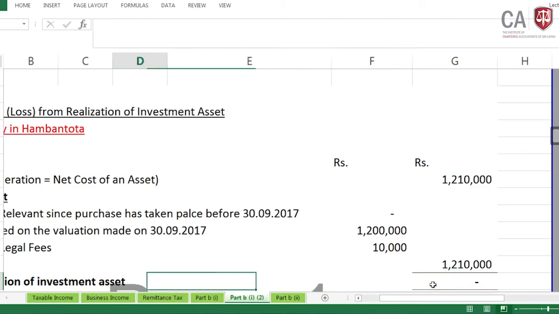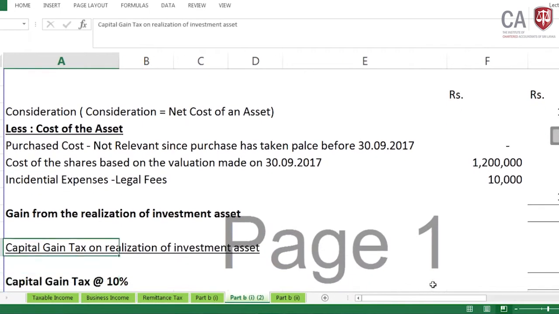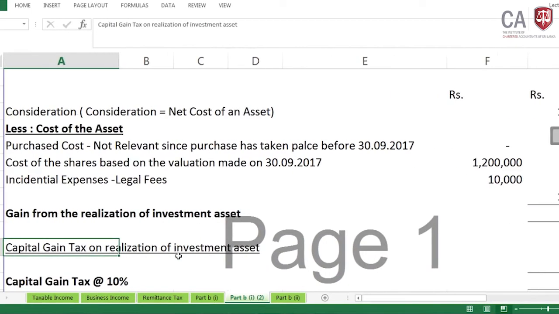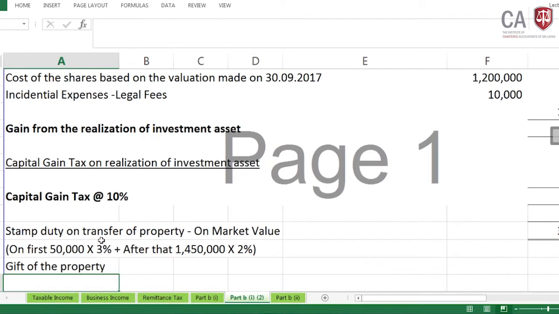There is no gain on this. Gain from the realization of the investment asset is 0. Capital gains tax on the realization of the investment asset: since the gain is 0, there is no CGT at the 10%. The stamp duty on transfer of property is on market value.